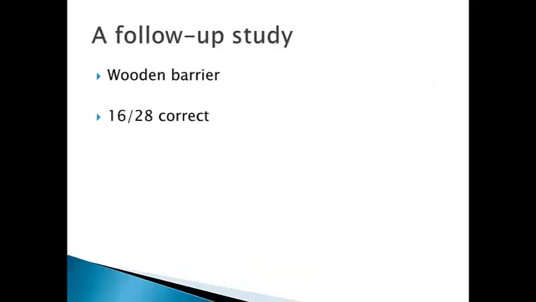In a follow-up study to the original Doris and Buzz study, where Buzz pushed the correct lever 15 out of 16 times, Dr. Bastian put a wooden barrier in the pool. He then had Doris and Buzz do the study 28 times. So 28 times the light's either on or blinking, and Dr. Bastian records how many times Buzz pushes the correct lever. In this case, it turns out Buzz only pushed the correct lever 16 times.